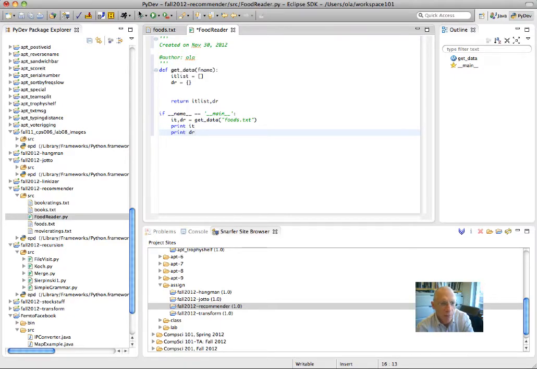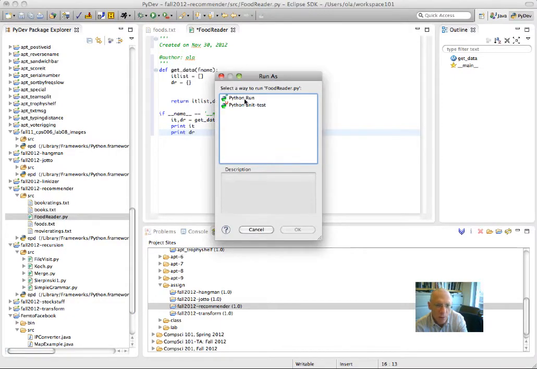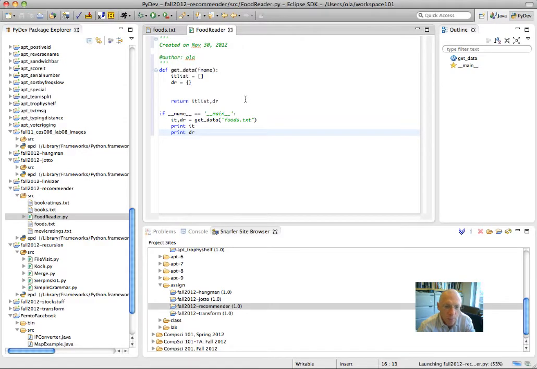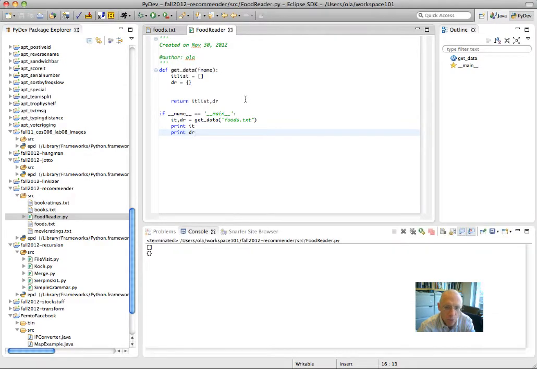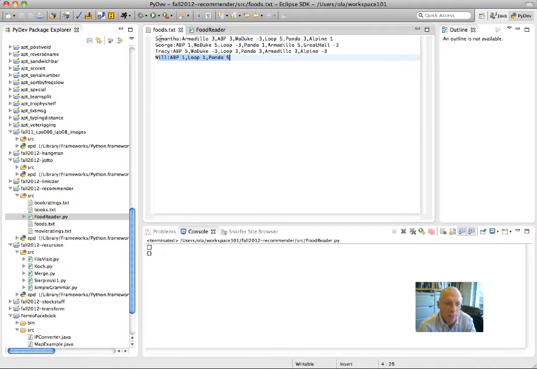This is going to help me debug things as I go. And I also like to make things work early. So I'm running this. Where's my console? I got nothing because I have an empty list and an empty dictionary. And I'm going to look at this food file and think, okay, let's read this through. And at first, we're just going to find all the items. So I've got Samantha and a colon, and then a bunch of items, George and a colon, Tracy. So I'm going to have to split each line on the colon, the names on the left, and the info on the right.